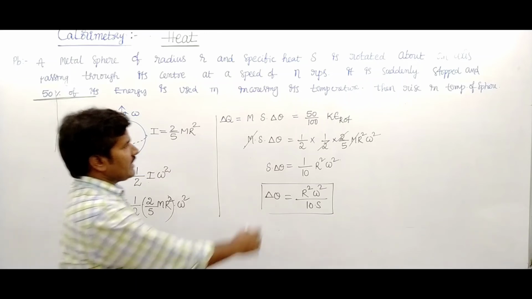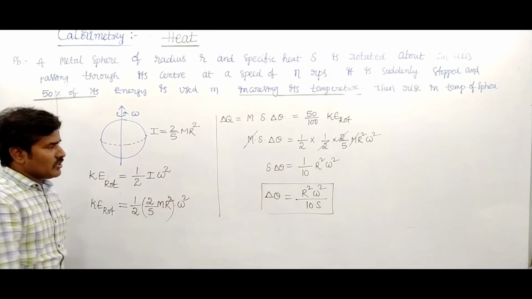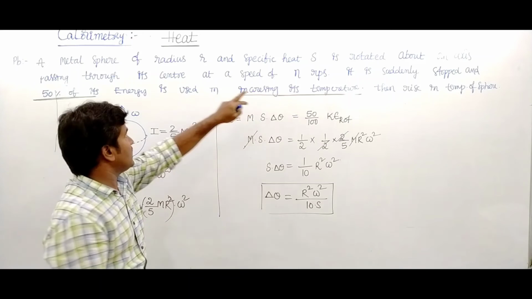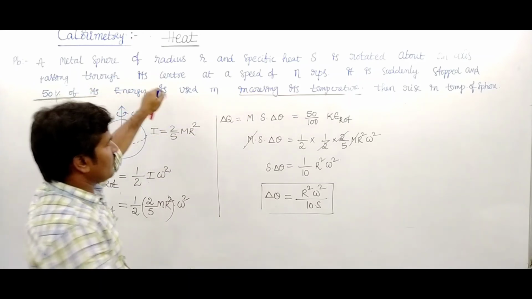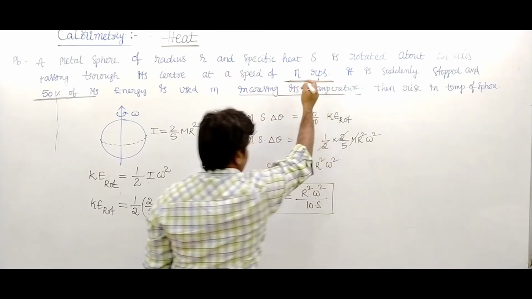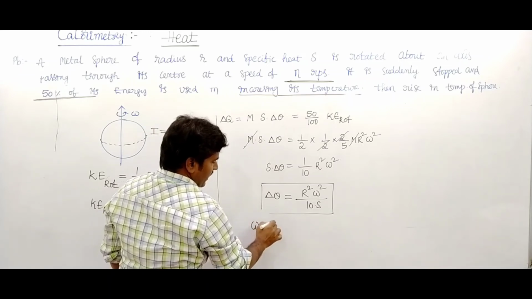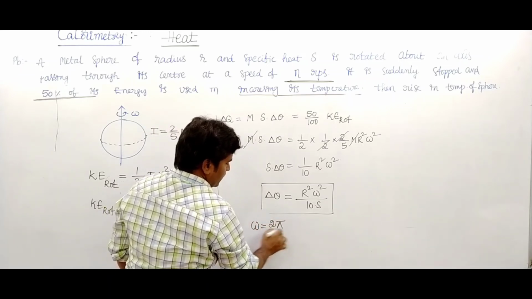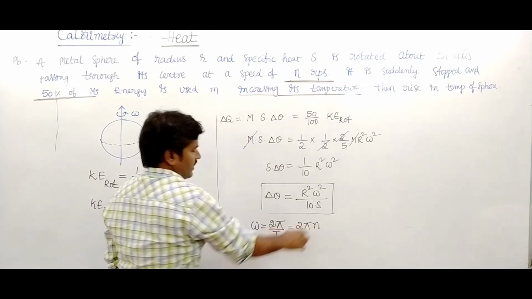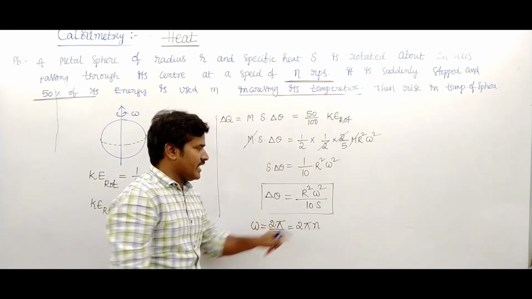So we want the increase in temperature, delta theta equals r square omega square upon 10 s, where s is the specific heat, and the sphere rotates about an axis passing through the center at n RPS. n RPS means omega, the angular displacement upon time, is written as 2 pi n. n indicates frequency, the number of revolutions per second, so omega equals 2 pi n.